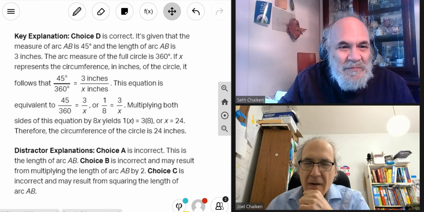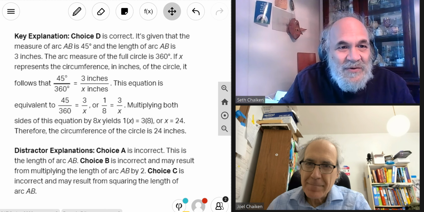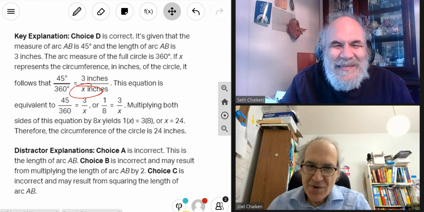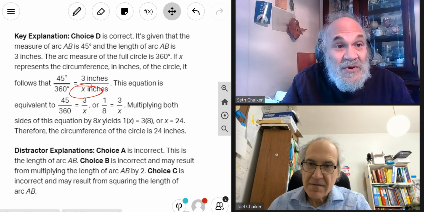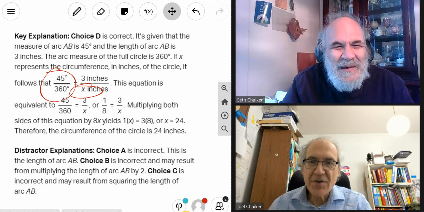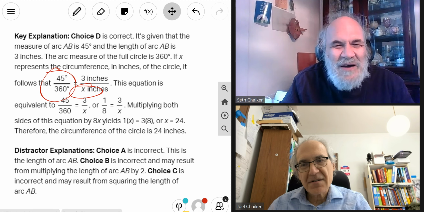And they put the x in the denominator, which is silly. True, granted, we talked about that in another video. But I essentially used ratios, and it's a lot easier. You could make a mistake this way. Those are big numbers, ugly numbers, but don't forget, you have a calculator.